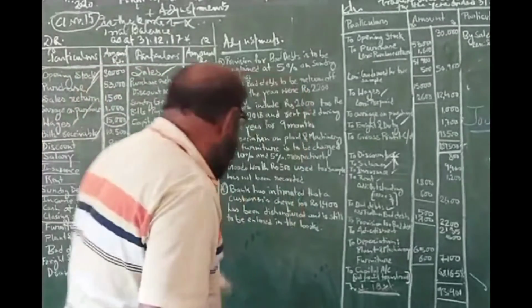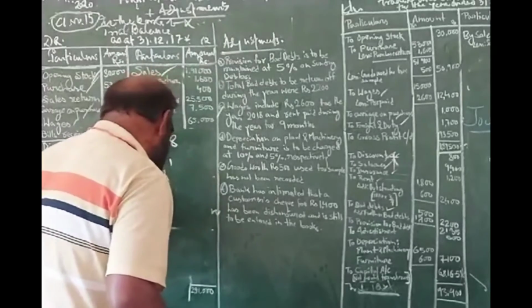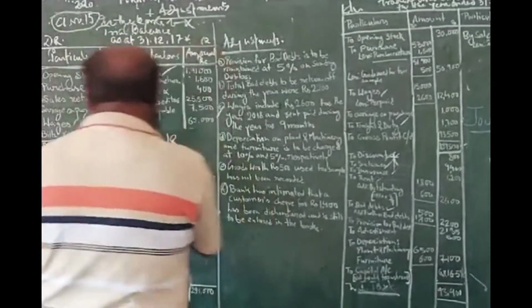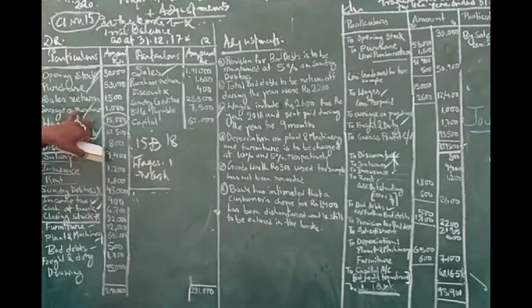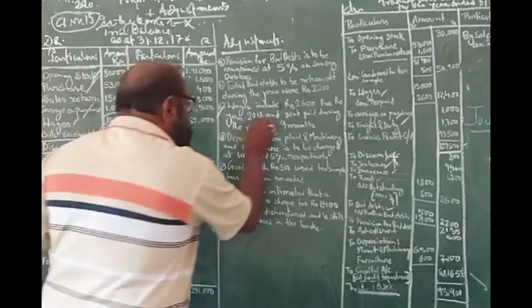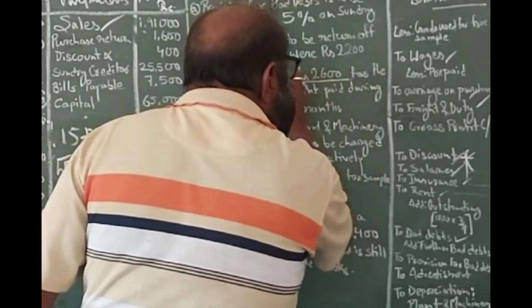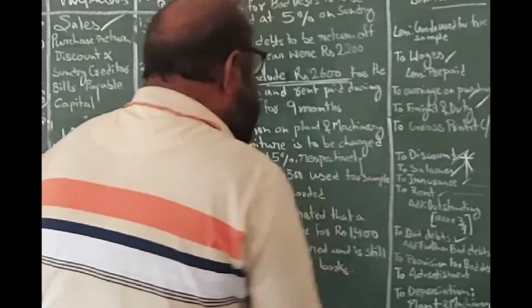But today, in our case, what is the result? The trial balance is showing that wages paid is 50,000. But here it is written, wages include rupees 2,600 for the year 2018.